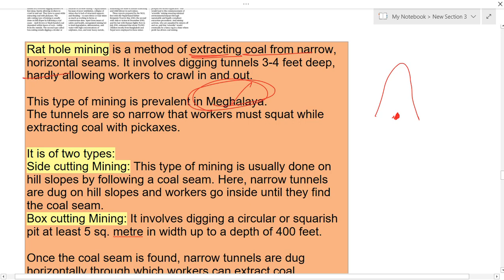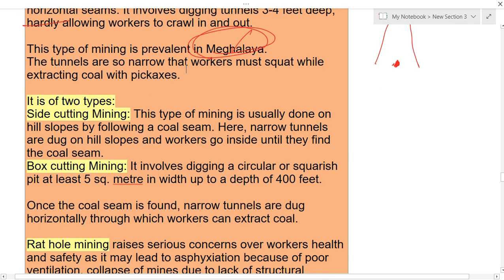In rat hole mining, we have two types: one is side cutting mining, and the next is box cutting mining. In side cutting mining, they dig very narrow tunnels. In box cutting, they dig a circular or squarish pit of about 5 square meters, so here they can squat.